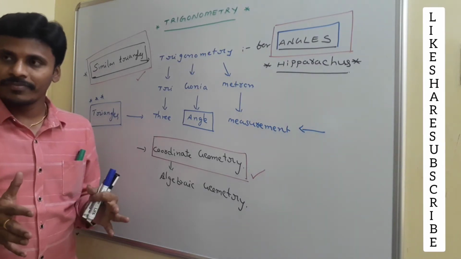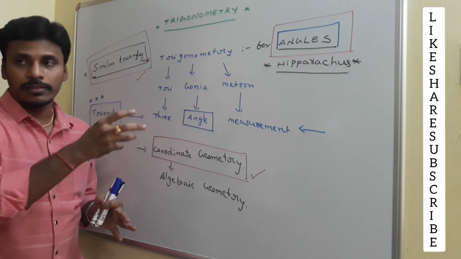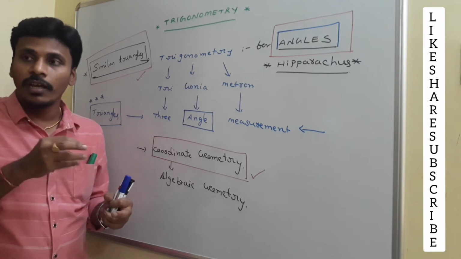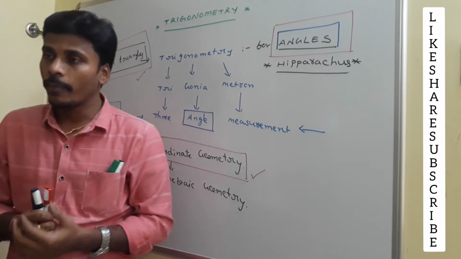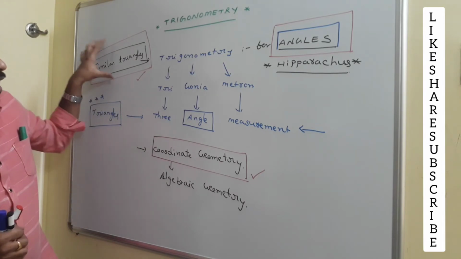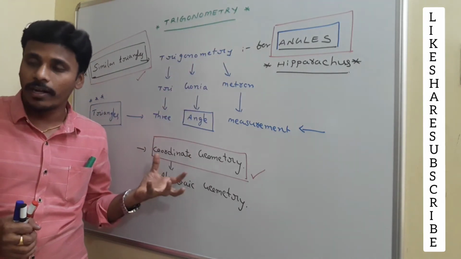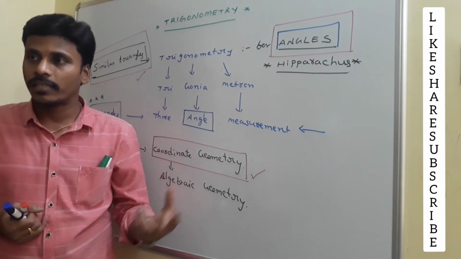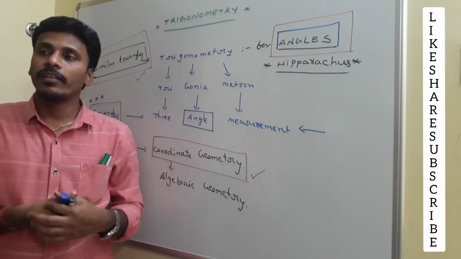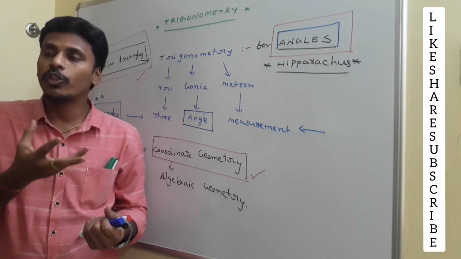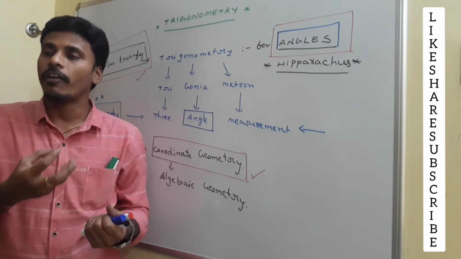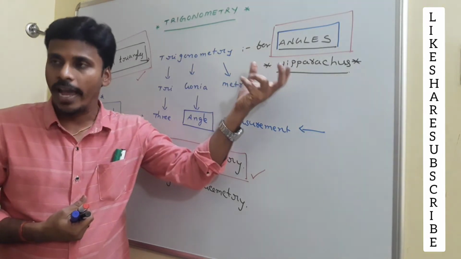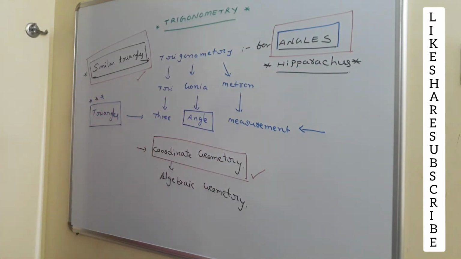As I said, trigonometry is meant for angles. For any angle, we are able to mix that angle with the concept of the coordinate system. Just have a look at this. Similar triangles, angles, and the coordinate system are the three basic requirements to enter into trigonometry. In the first two classes, usually I will revise all the pre-requirements, and with those, we are free to enter into trigonometry. Is it right? So first I am going to start with the concept of angles.